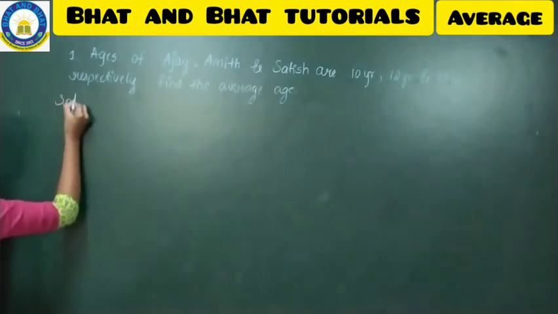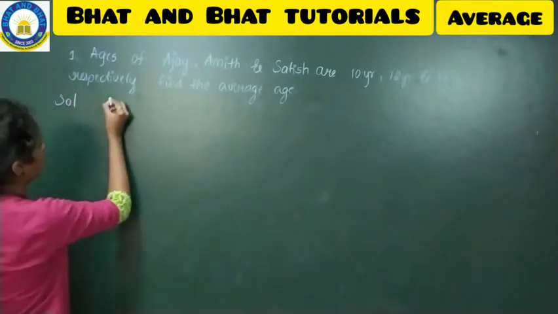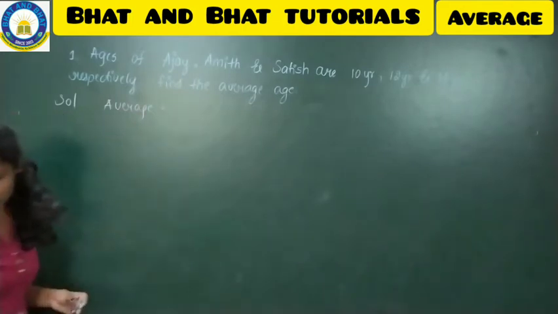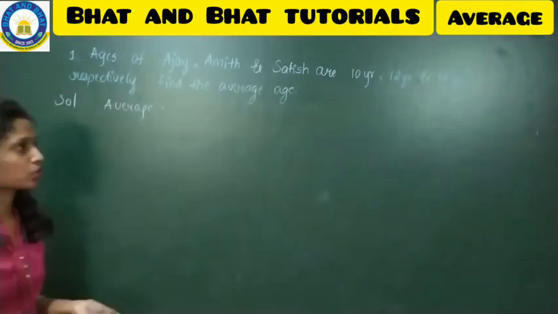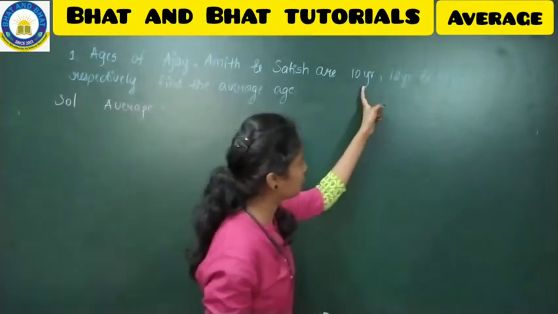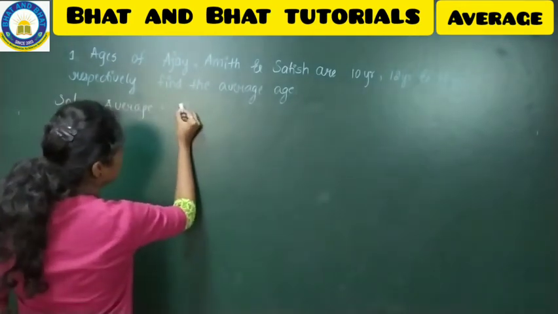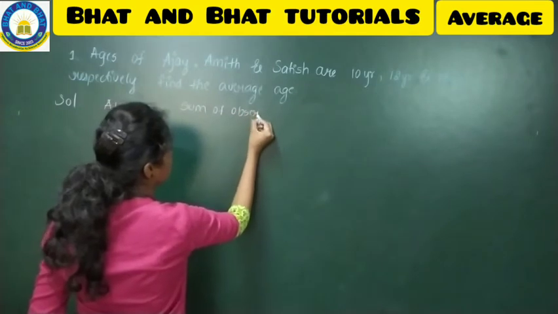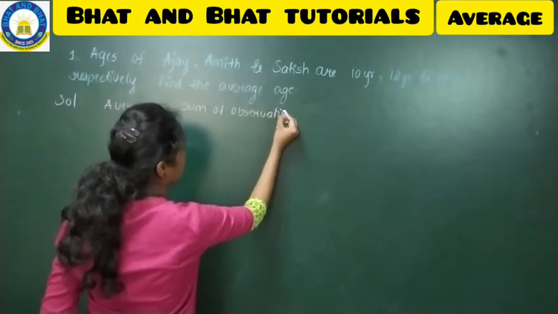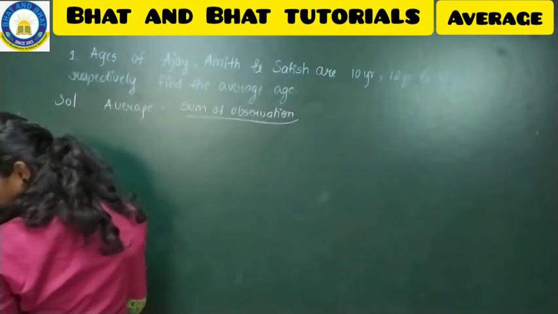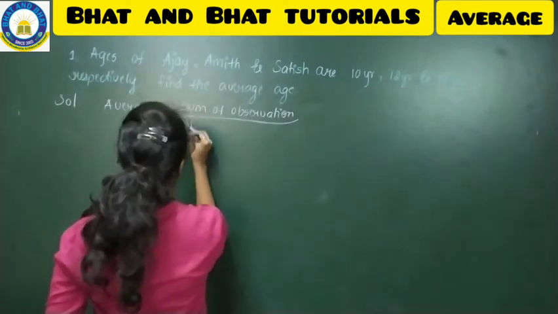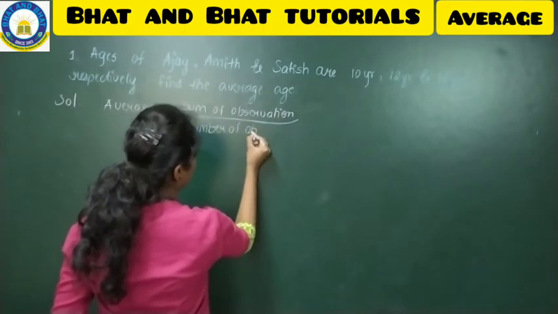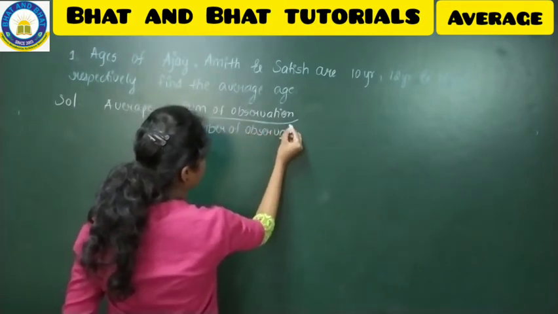So solution, average is equal to, so what is that formula that we are having? Sum of observations divided by the number of observations.